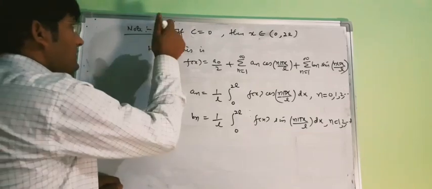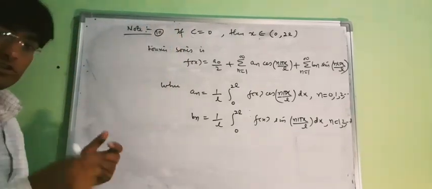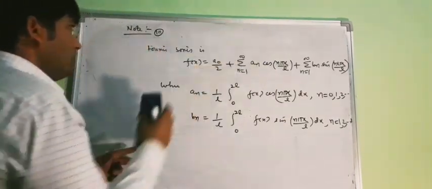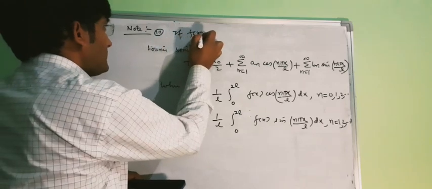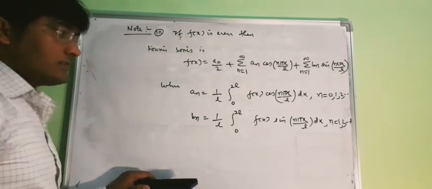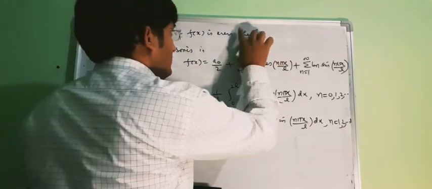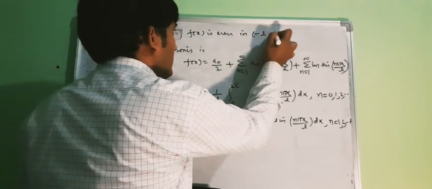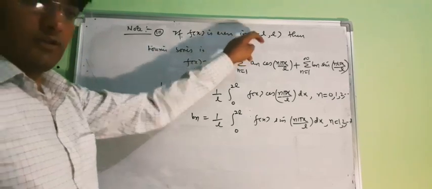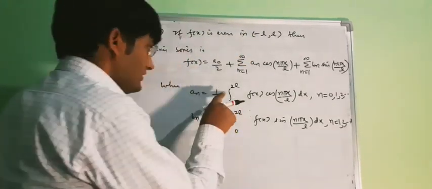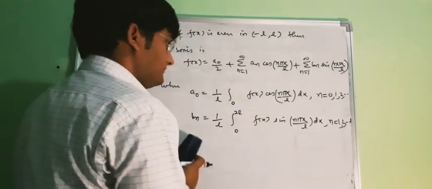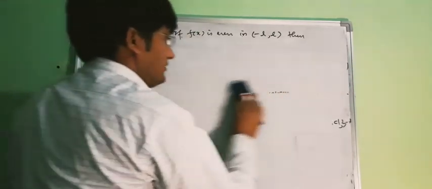Now in the third case, I am discussing the half range series. So for the third case, if f(x) is even in the interval minus L comma L, then our Fourier series will be, now if the function is even, then our a naught will be, okay, I am writing it again.